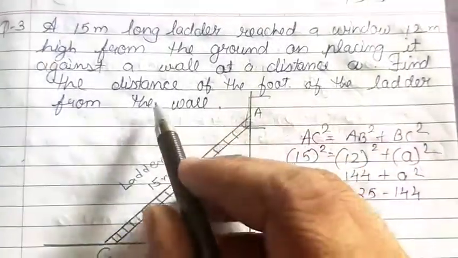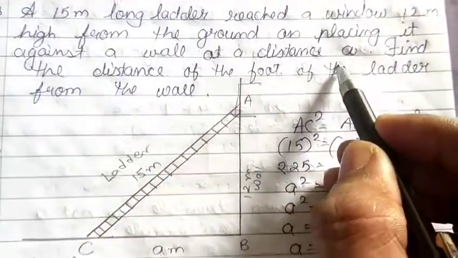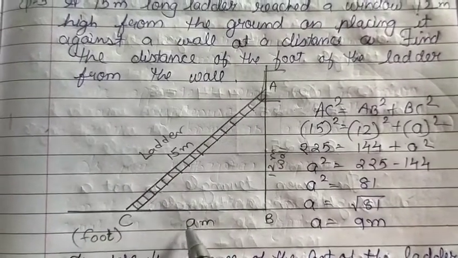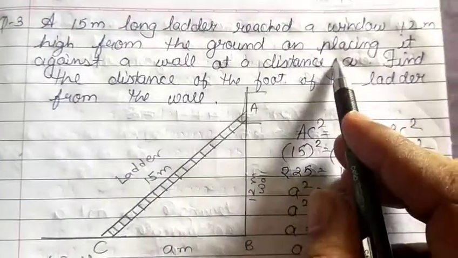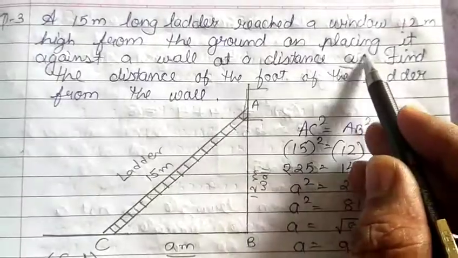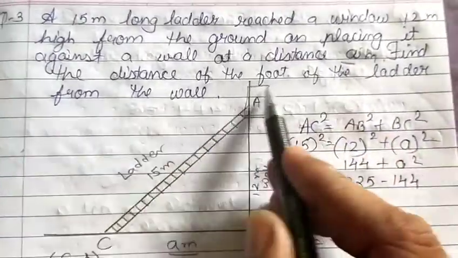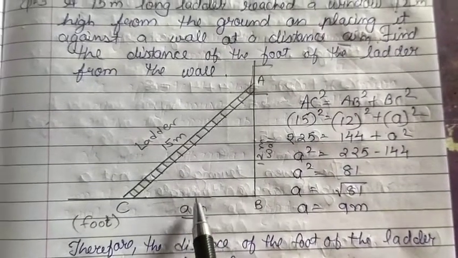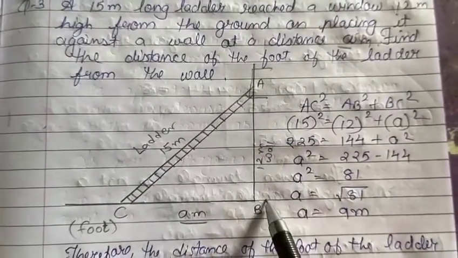Now this ladder is placed on the ground against the wall at a distance of A meter. Find the distance of the foot of the ladder from the wall. Now we have to find the distance of the foot of the ladder from the wall.